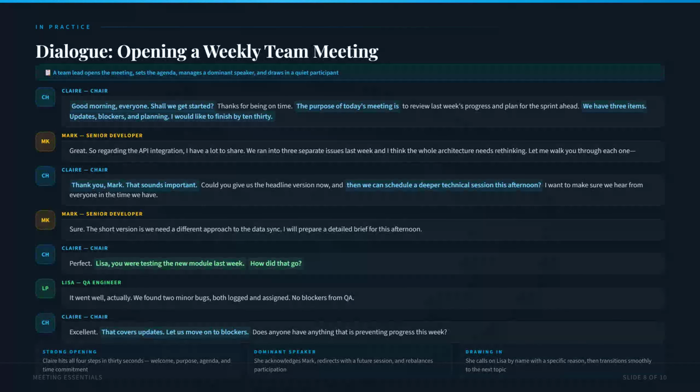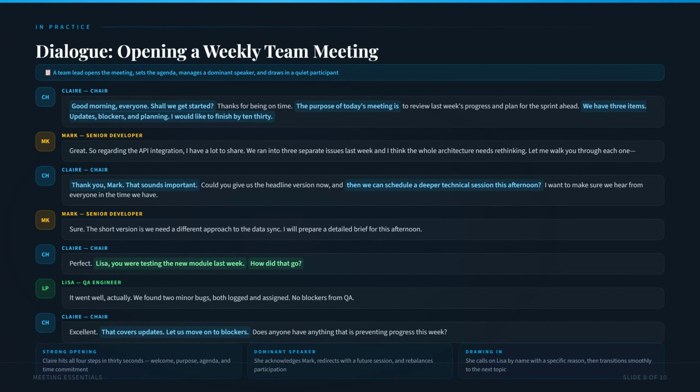Let us see excellent chairing in action. Claire opens a weekly team meeting by hitting all 4 steps in about 30 seconds. She says, "Good morning, everyone. Shall we get started? Thanks for being on time. The purpose of today's meeting is to review last week's progress and plan for the sprint ahead. We have 3 items: updates, blockers, and planning. I would like to finish by 10:30."